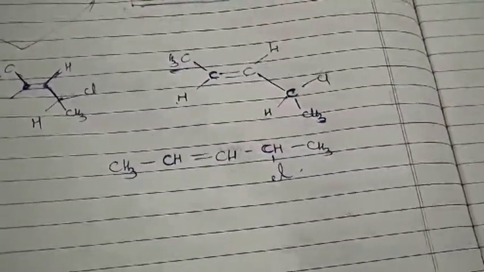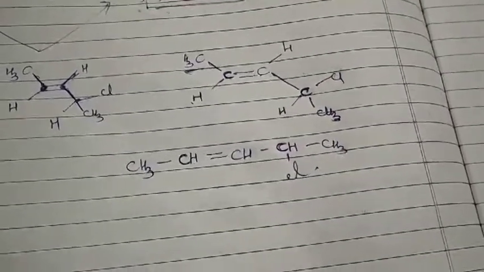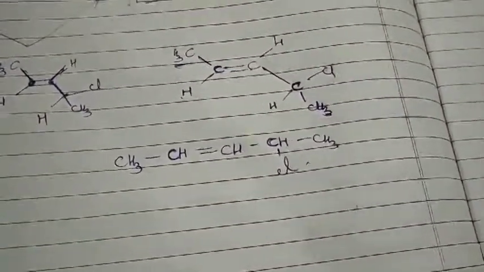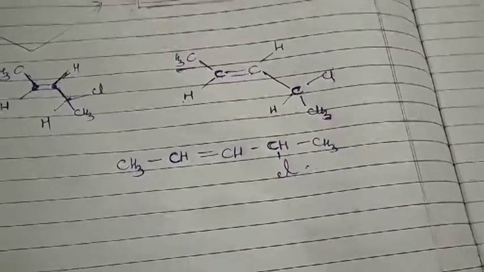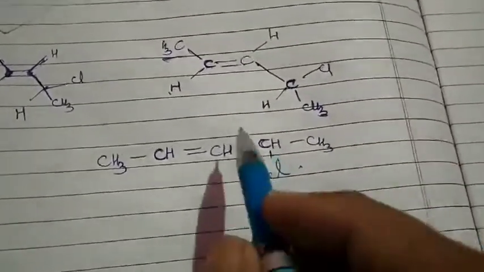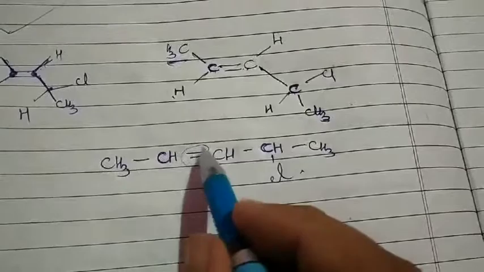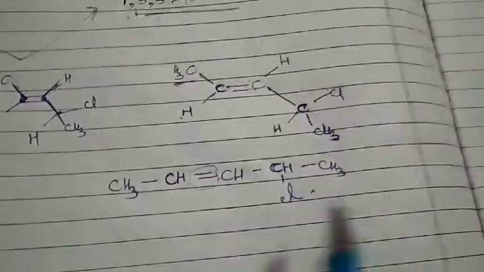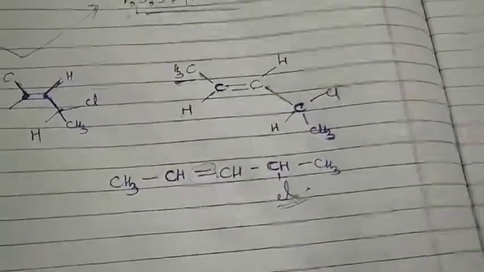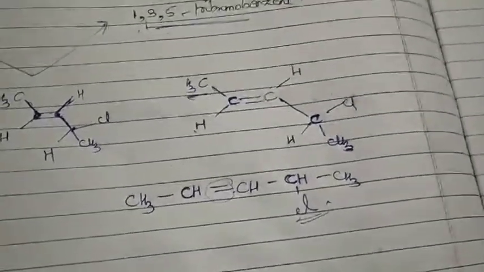Yes. So now the question arises how you are going to name it. Very much important. So first and foremost, the first preference is for our double bond. So this double bond should get what? The lowest number. Then we have to give the preference for our substituents. So how can I write it?